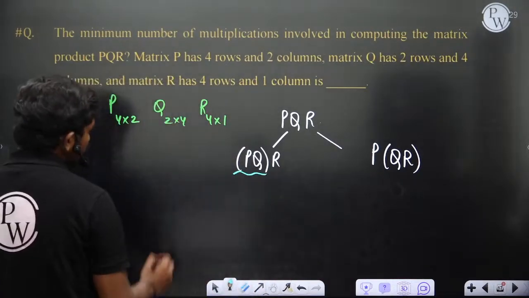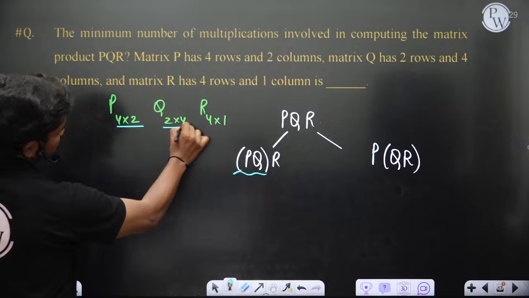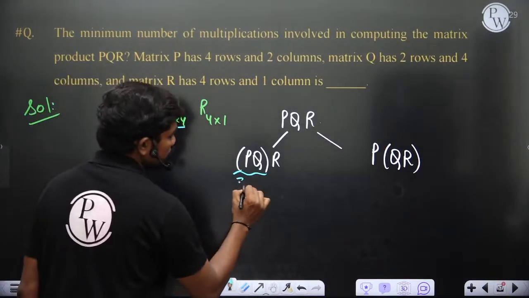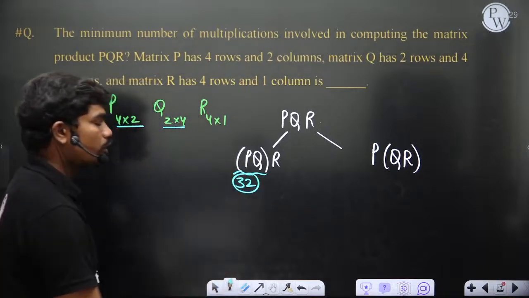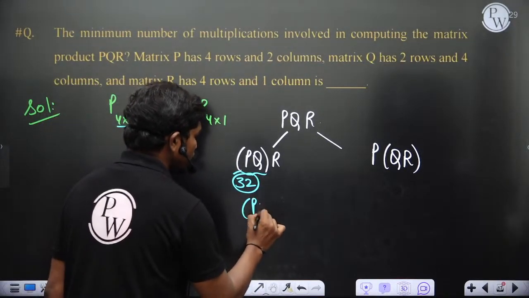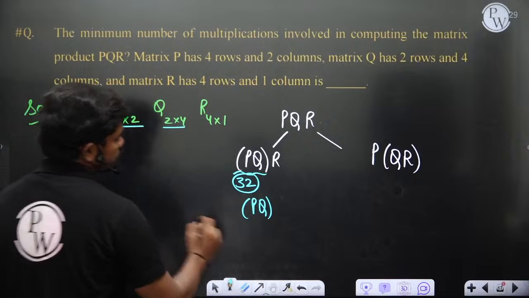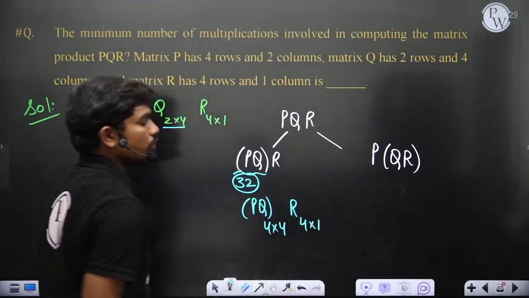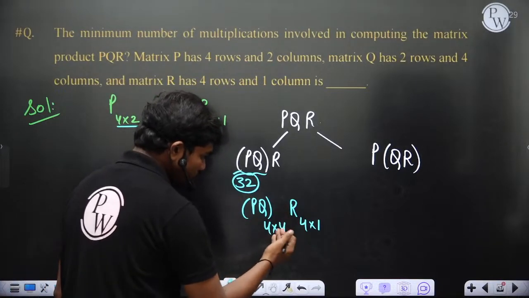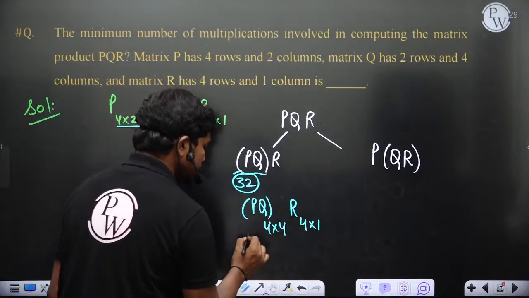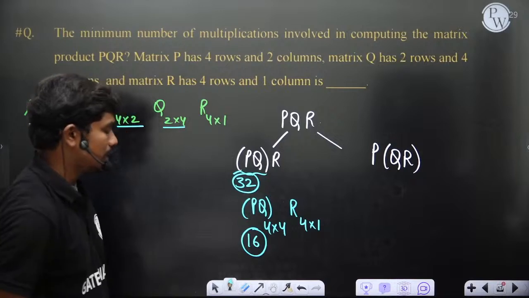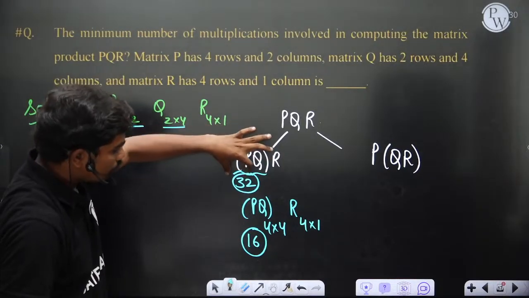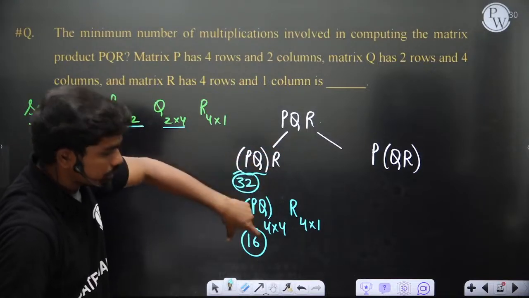First of all, to calculate PQ, how many multiplications do you need? P is of size 4 by 2 and Q is of size 2 by 4. So 4 2s are 8, 8 4s are 32. So you need 32 multiplications to calculate PQ. Now what is the size of PQ? PQ would be of size 4 by 4, and R is of size 4 by 1. The number of multiplications you need here is 4 4s are 16, 16 into 1 is 16. So clearly, to calculate PQ you need 32 multiplications, and then to calculate PQ into R you need 16 more multiplications.